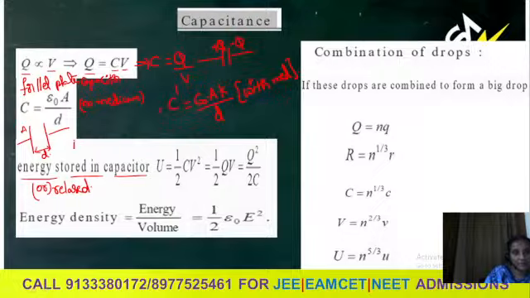I can say work done by the battery, which is providing the potential to the capacitor, will be equal to Q into V. This work done only will be stored as energy in the capacitor, but not the total work will be stored as energy. Half the energy will be stored, half the energy will be released in the form of heat. So sometimes they can ask you to calculate the heat energy while the capacitor is charged.